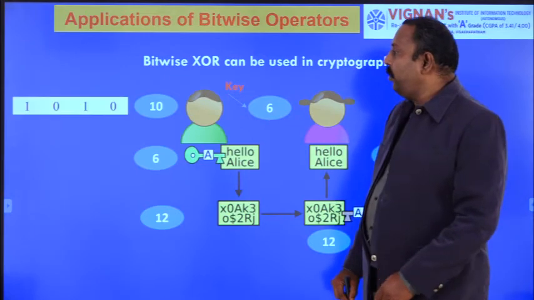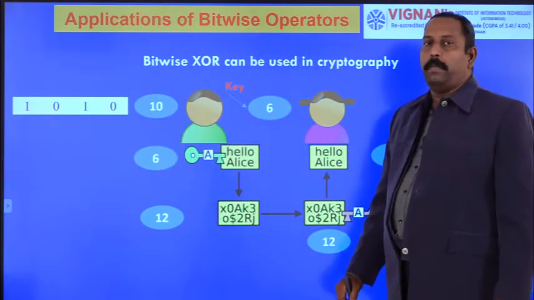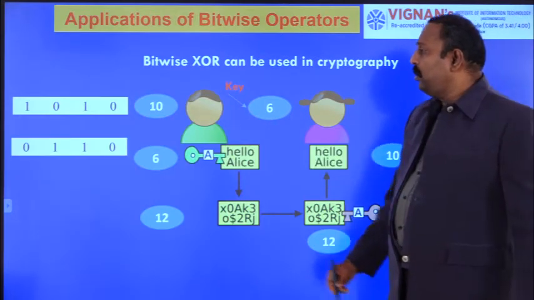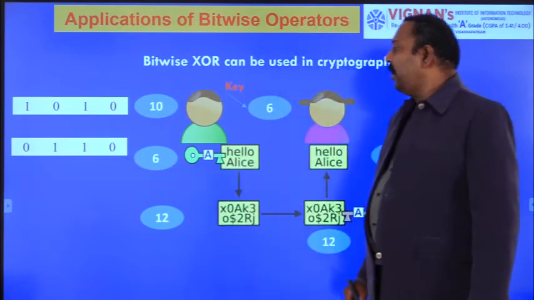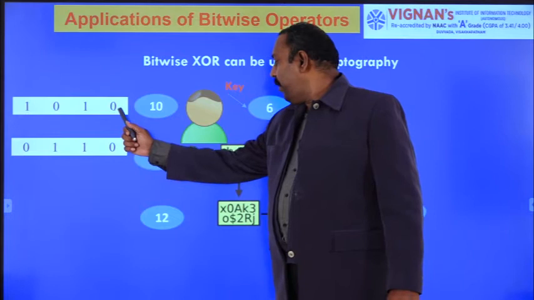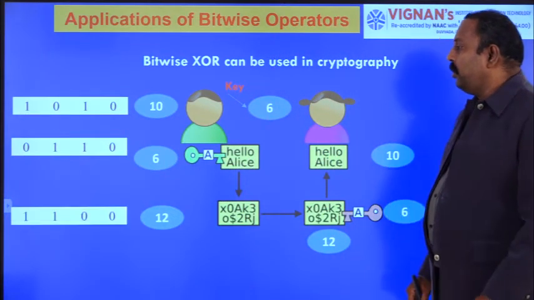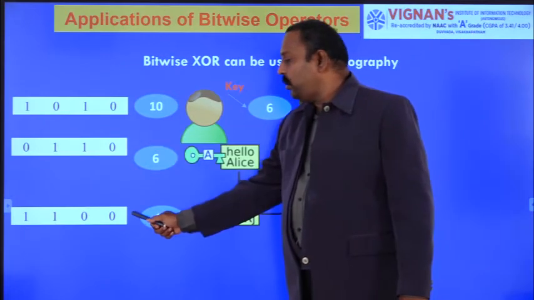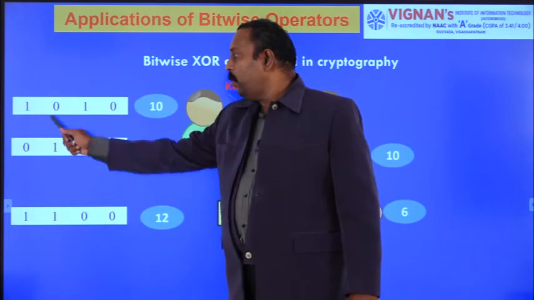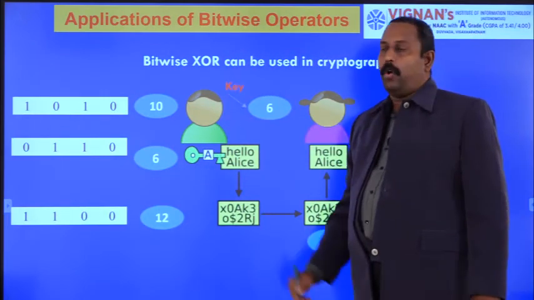Now what will he do? What is the binary representation of 10? 1010 is the binary representation of 10. What is the key value here? 6, so 0110 is the key value. Then Bob will perform the bitwise XOR operation. What is the output we will get? 0 0 means 0, 1 1 means 0, 0 1 means 1, 1 0 means 1. You will get the output as per the bitwise XOR operation.